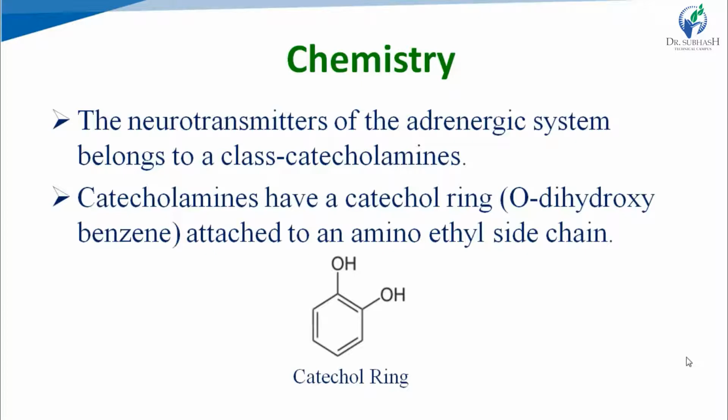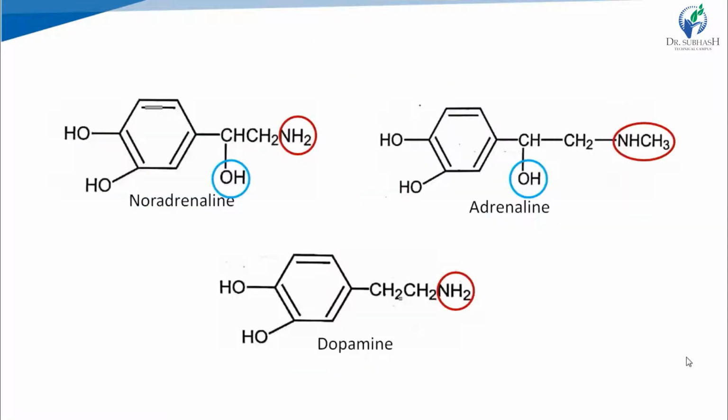So orthodihydroxybenzene means catechol ring, and with this ring, aminoethyl side chain. Here see in the structure of these three neurotransmitters, aminoethyl side chain: CH2CH2 ethyl and amino NH2, CH2CH2NH2, aminoethyl side chain. Two hydroxyl groups at ortho position on the benzene ring, and CH2CH2NH2 means aminoethyl side chain. This is the common structure in all of these three structures, right?